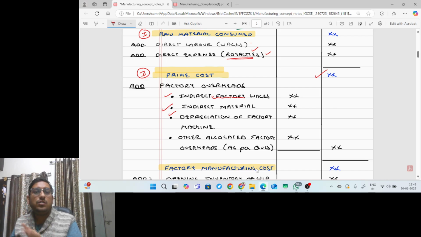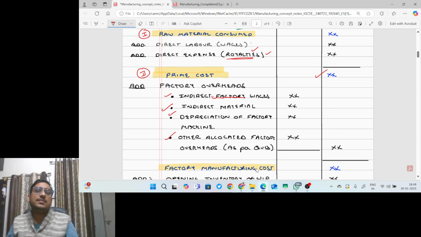Are you getting the point or not? So it is very important to understand where the depreciation should be charged. If it is in the factory, we charge it to factory overheads. If it is situated in the office premises, we charge it to the statement of profit and loss. And for any other factory overhead given in the question, we will charge it to factory overheads.